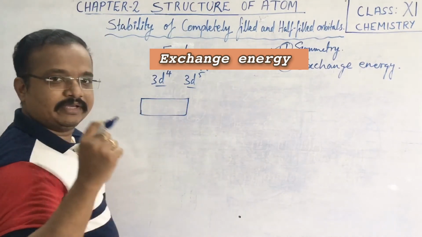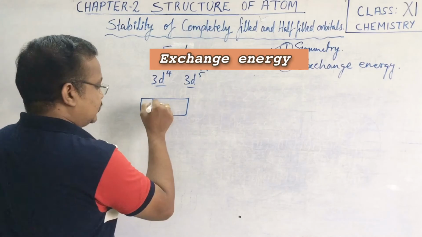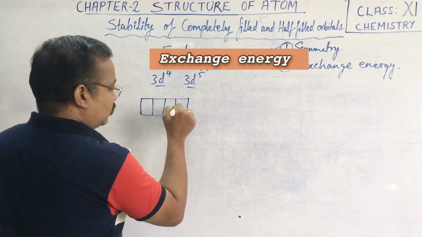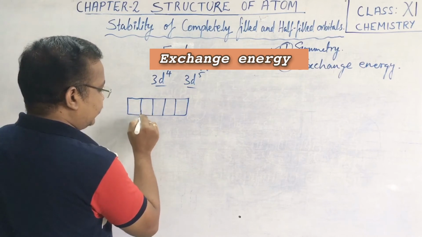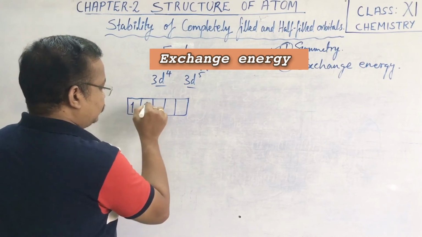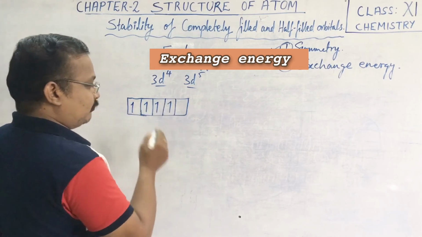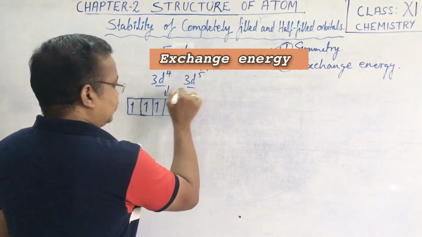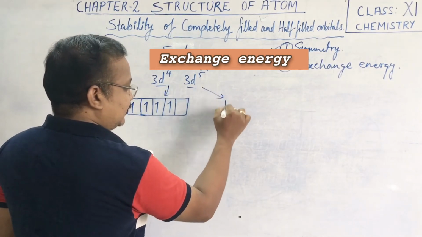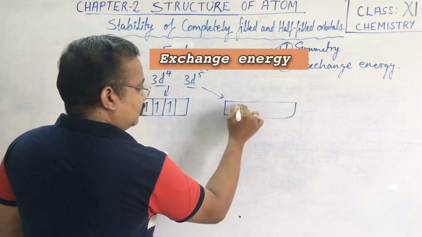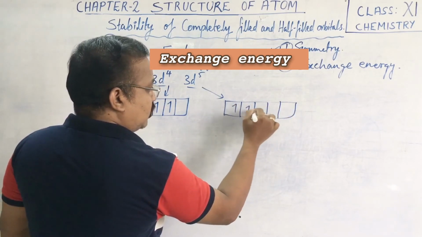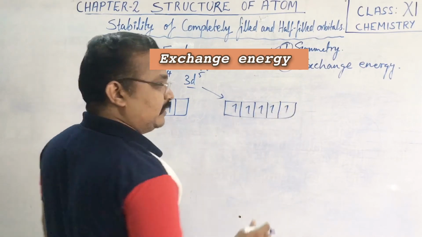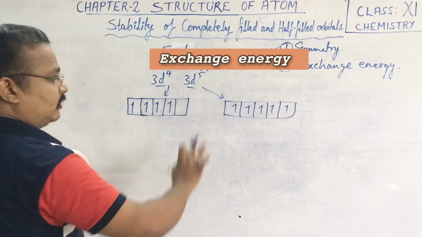When it has a 3d4 configuration, in the d orbital we need 5 orbitals for 3d. When there are 1, 2, 3, 4 electrons, in the 3d4 and 3d5 cases, we have one electron present in each half-filled orbital.